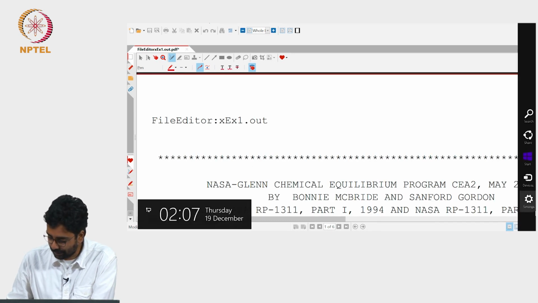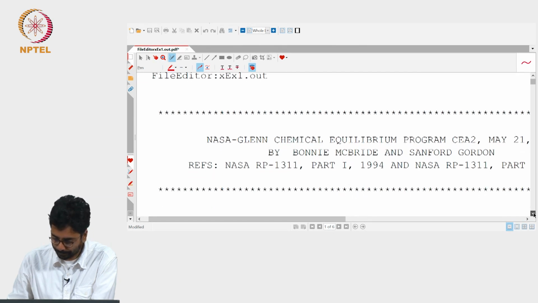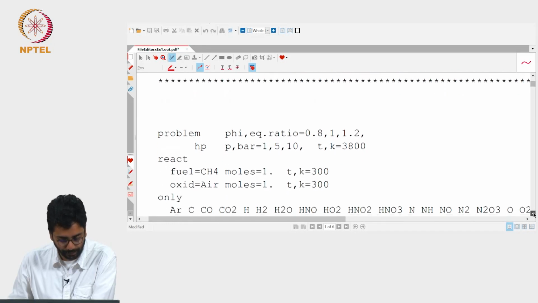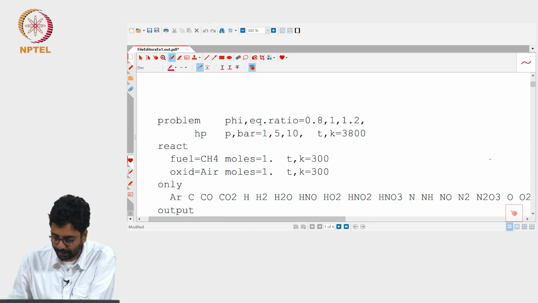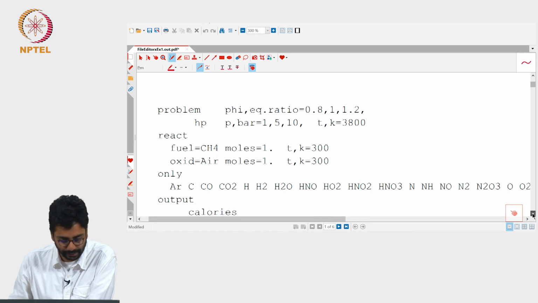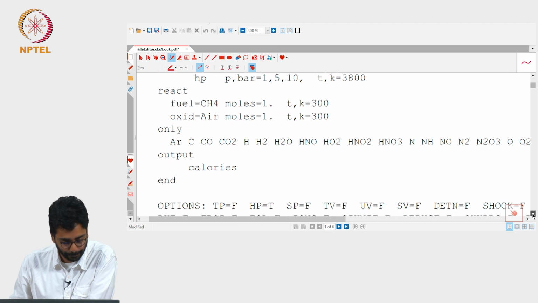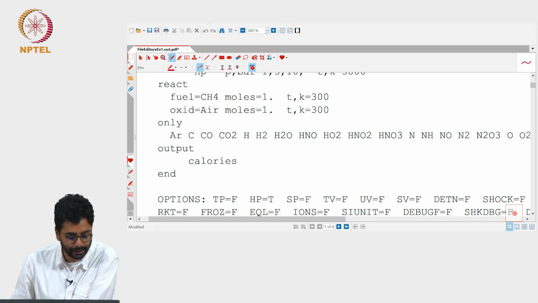So we have specified the 3 equivalence ratios 0.8, 1 and 1.2, and 3 pressure values 1, 5 and 10 bar. Do not worry about the temperature, that is only an estimate of the temperature that is provided as an initial guess. The reactants are methane and the oxidizer is air.